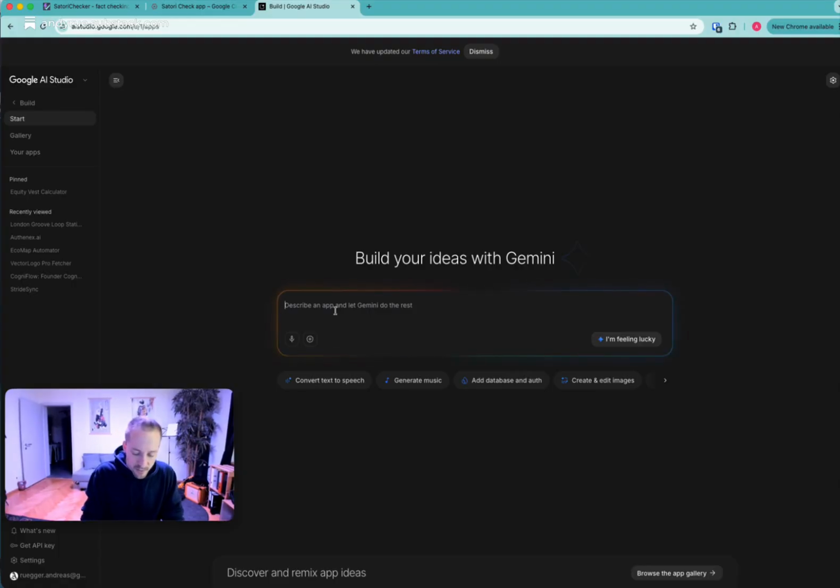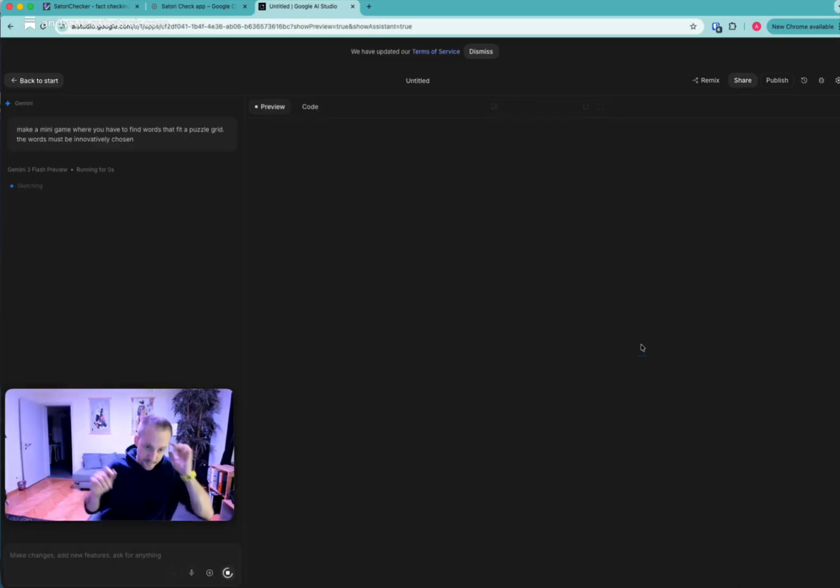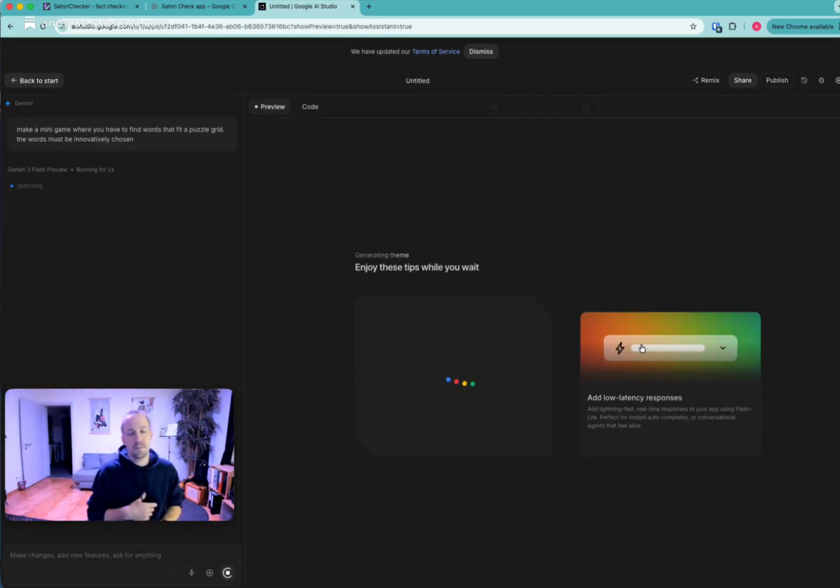So let's say I want to make a mini game where you have to find words that fit a puzzle grid. The words must be innovatively chosen. I don't know what that means. Well, we'll see. Let it build. Okay, now this thing can build in the background.